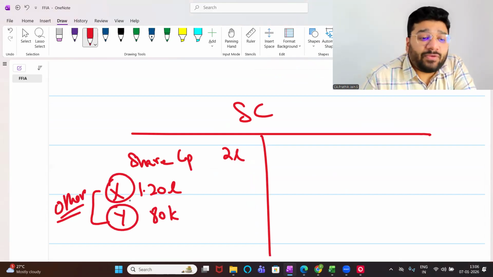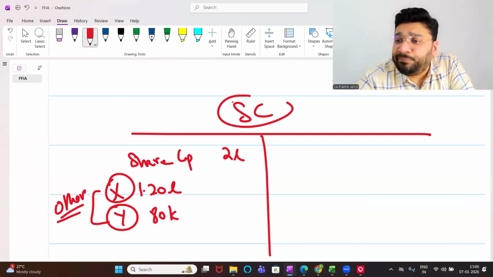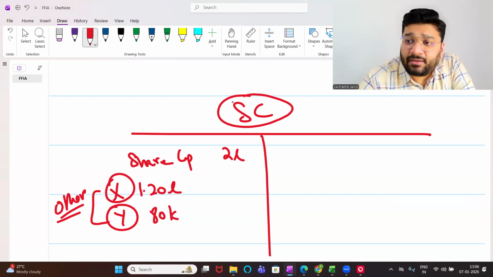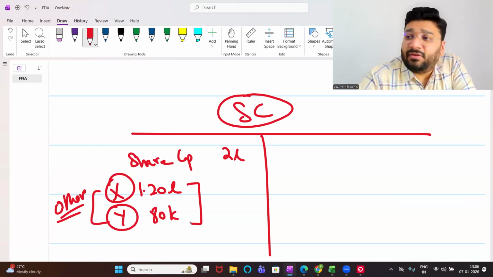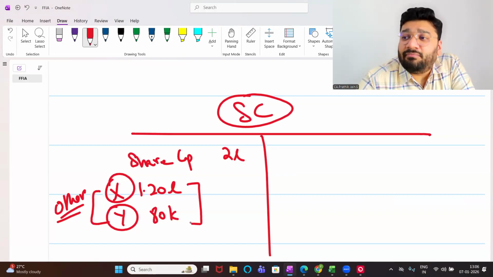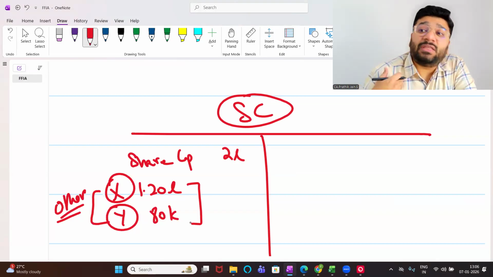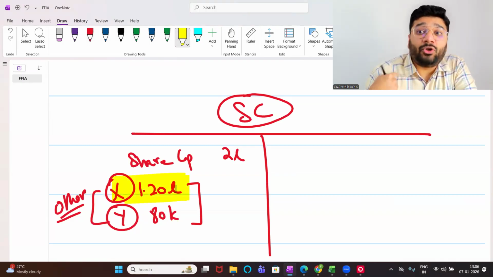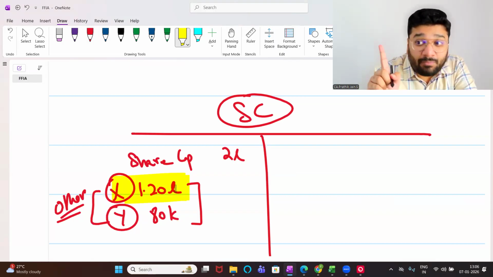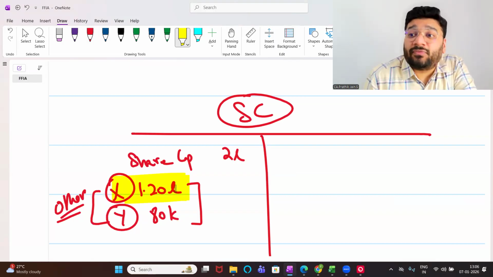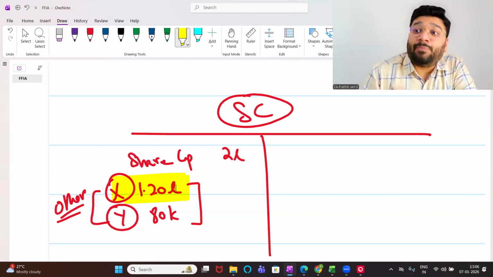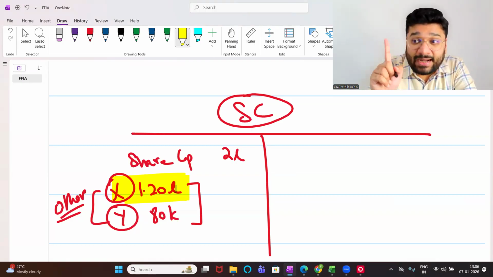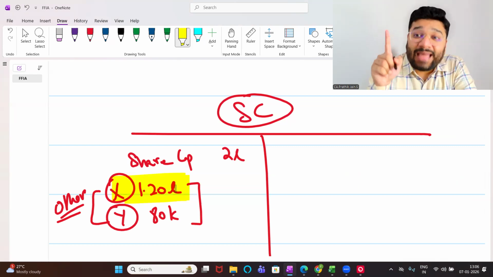But when this company was formed, there's an agreement between the holding company and the subsidiary company that X and Y will not make the decisions alone, though they'll make the decisions, but in consultation with the holding company. If X is not performing the activity as per the holding company's advice, I have the power to remove him from the board of directors. I'm not removing him from the company, but I'm removing him from the board of directors. In place of that, I'll put some other person as director, and it is not necessary that directors should be the shareholders. Directors are those people who are making the decisions in the company.